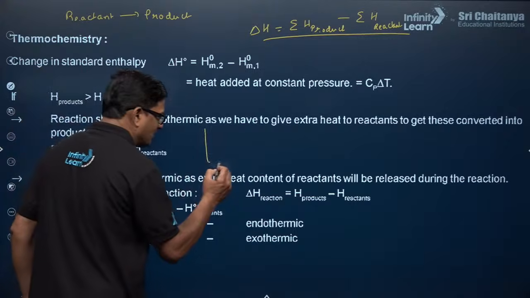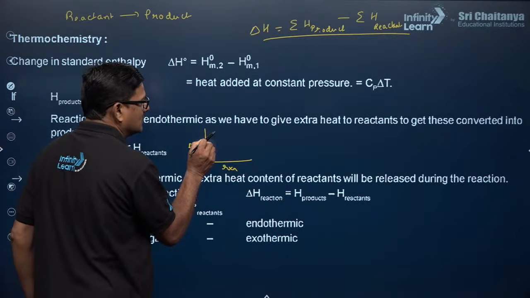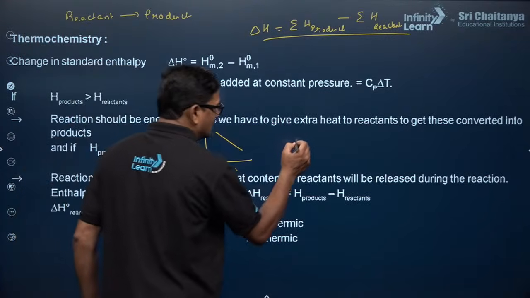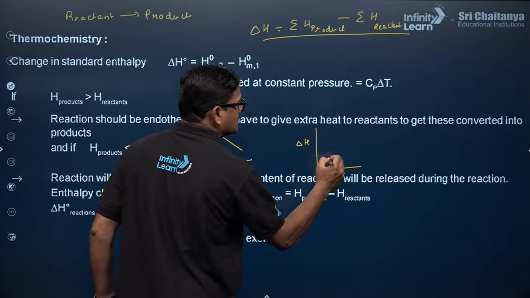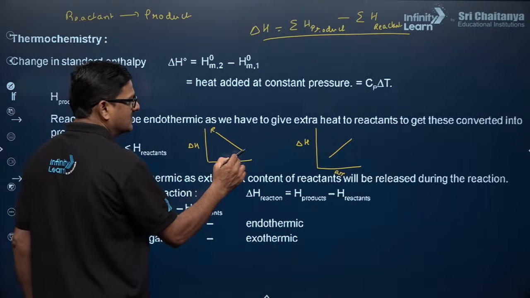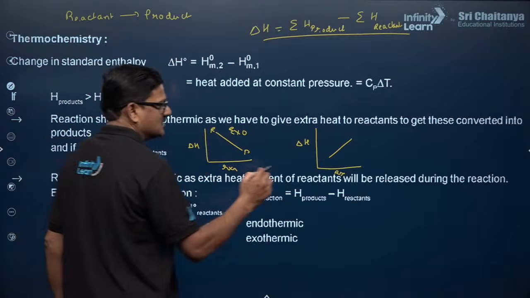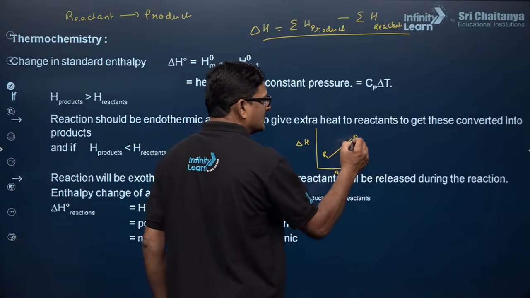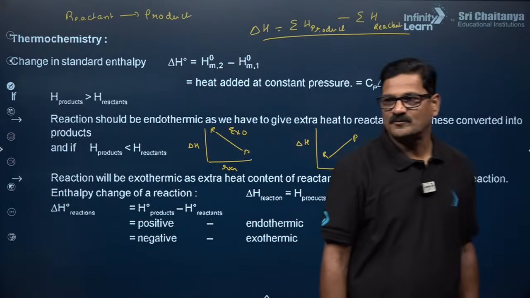So for exothermic process, delta H versus reaction progress, it goes like this, and for endothermic, it goes like this. Okay, this is the reactant and this is the product. It is going to be an exothermic process. This is the reactant and this is the product. This is an endothermic process. समझ में आ रही है क्या?